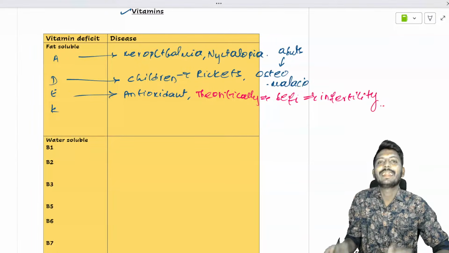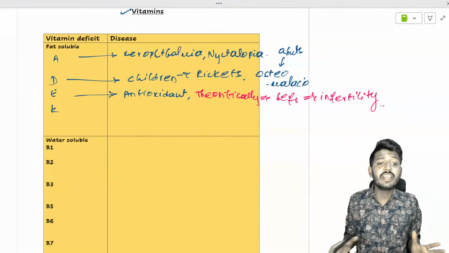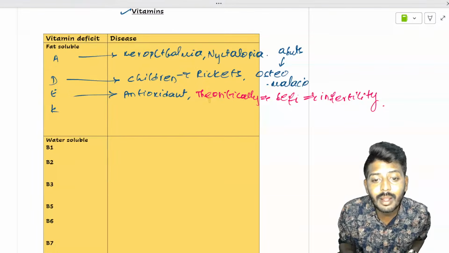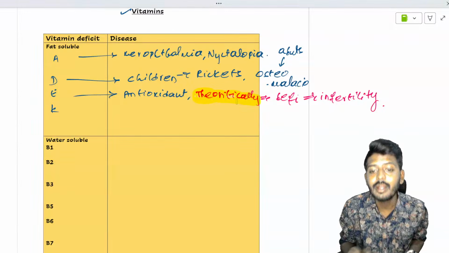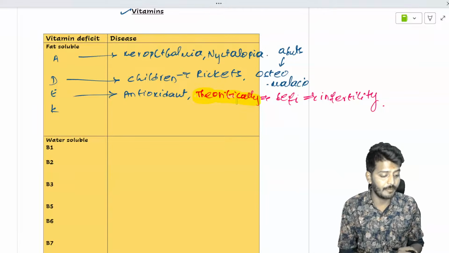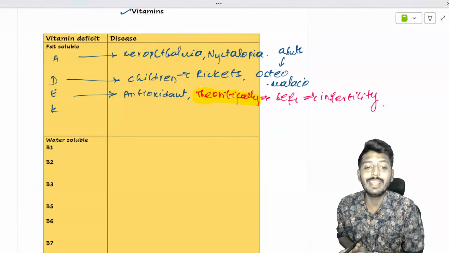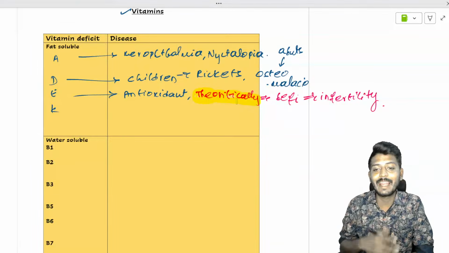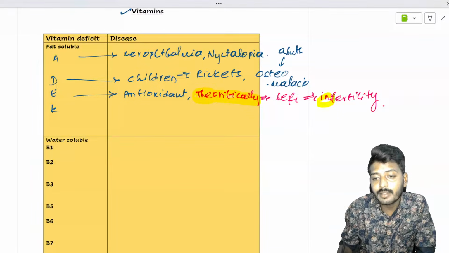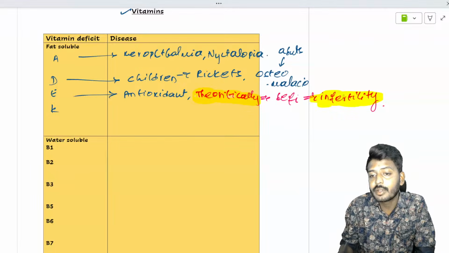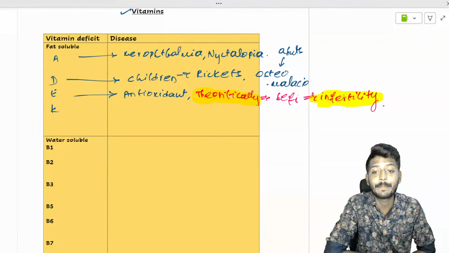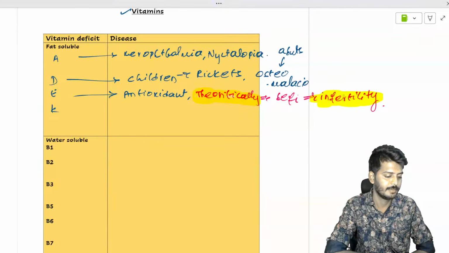Okay, now they're fighting me. Sir, no, how could you say that, no vitamin E? Arre bhaiya, listen carefully to what I said. Theoretically speaking, its deficiency will cause infertility. We don't find any infertility cases with vitamin E deficiency that commonly. Okay, don't come to fight. Sir, then how do you tell this? I'm quoting a textbook of biochemistry. I'm not making up things. I'm not speaking nonsense.